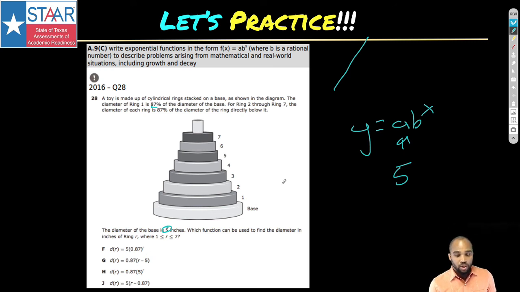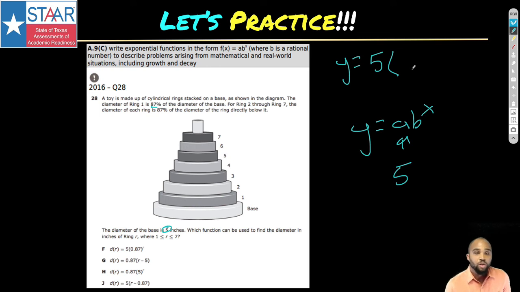So we know it's going to be starting out with 5. Let me say y equals. We know we're starting with 5. What do we want? The diameter of the base. Which function can be used to find the diameter? The diameter is decreasing. So what's this 87%? We're taking 87% of the diameter before it. So which one do we want? The remaining piece of 87% or the 87%?